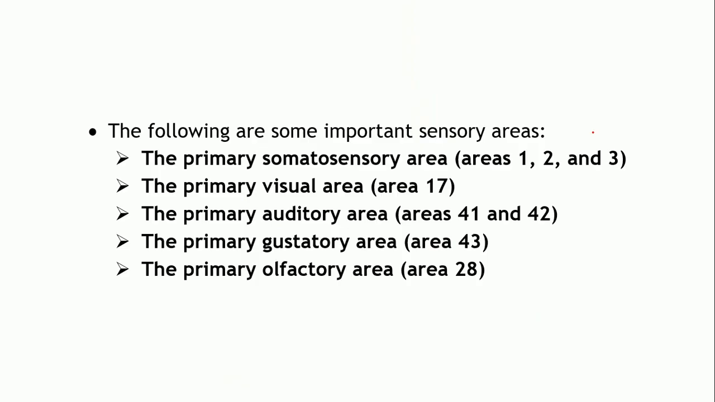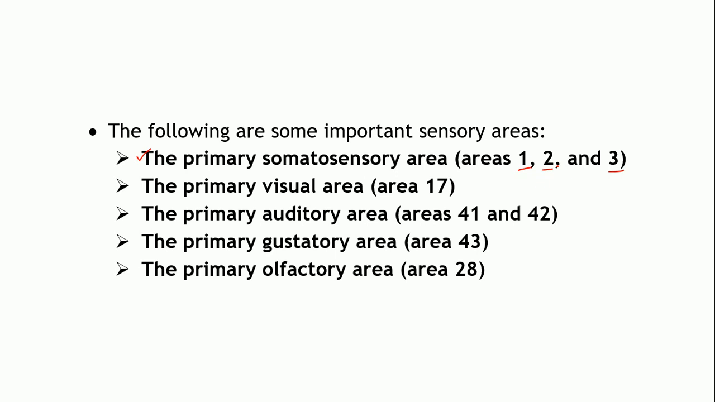Okay. So with this, let us see in detail what are the different sensory areas. Okay. So these are the different types of sensory areas. The first one is the primary somatosensory area. Now as you can see, in front of each and every name, some numbers are written, right? Areas 1, 2 and 3. You know what this number signifies? So just for the matter of convenience, these areas have been given some numbers.